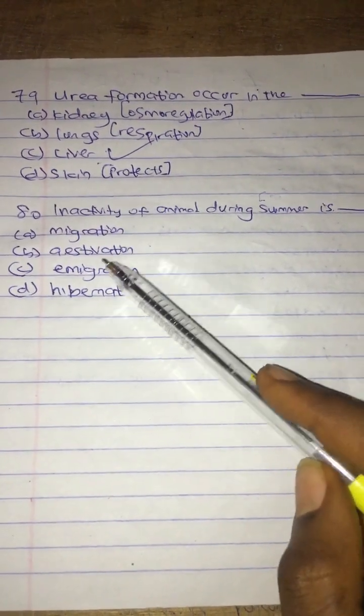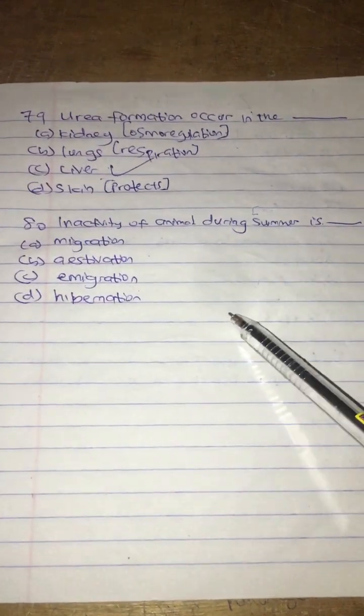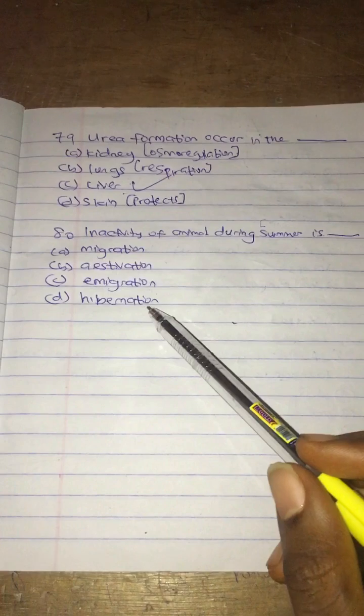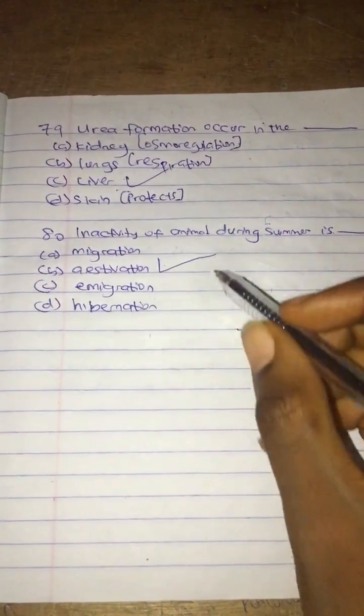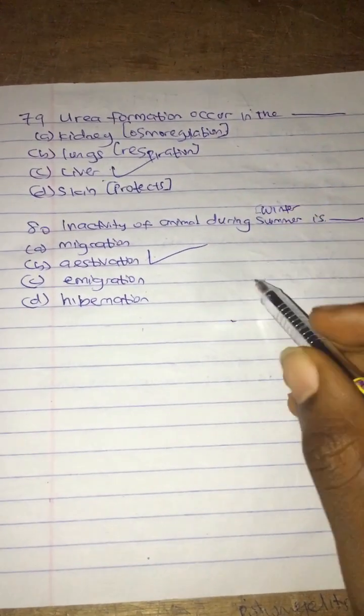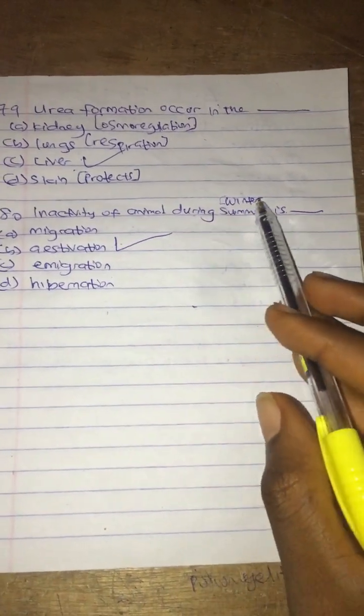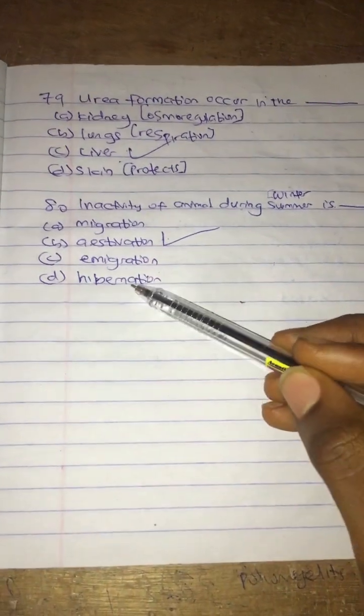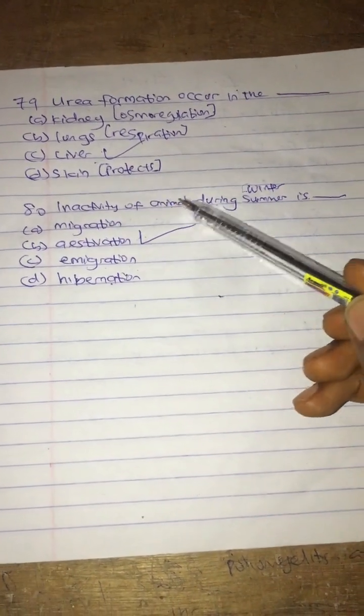Question 80, which is the last question for episode 4. Inactivity of animal during summer is dash. A. Migration, B. Estivation, C. Emigration, D. Hibernation. Inactivity of animal during summer is estivation, but inactivity of animal during winter, assuming the question is inactivity of animal during winter, it will be hibernation. So the difference between hibernation and estivation is that hibernation is the inactivity of animal during winter, while estivation is the inactivity of animal during summer.